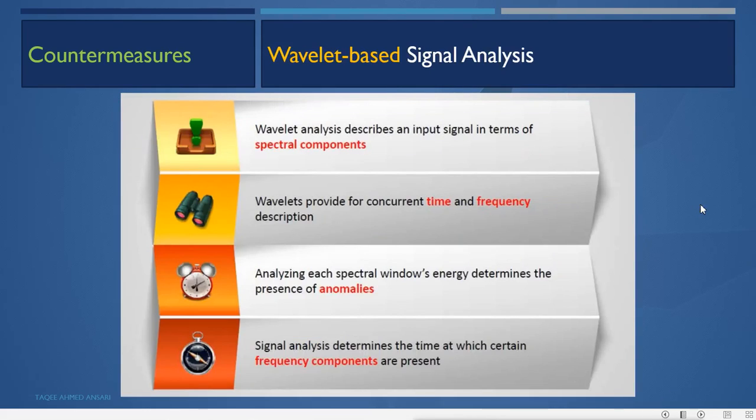Wavelet based signal analysis describes an input signal in terms of spectral components. Wavelets provide concurrent time and frequency descriptions. Analyzing each spectral window's energy determines the presence of anomalies, and signal analysis determines the time at which certain frequency components are present. That means we can analyze the signal and see when it increased, and at what particular time it increased.